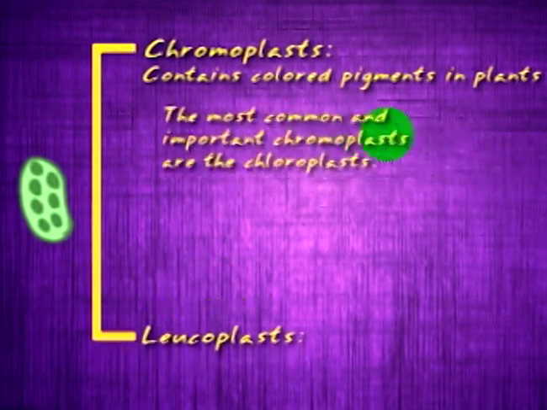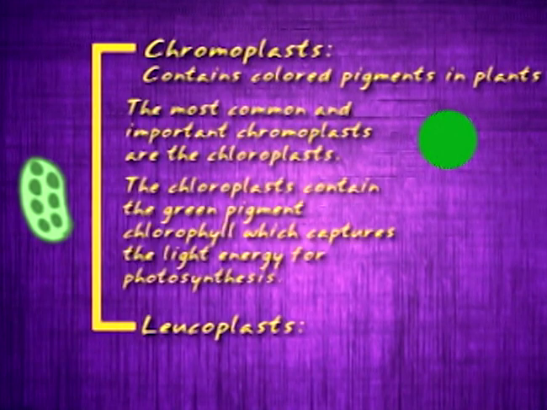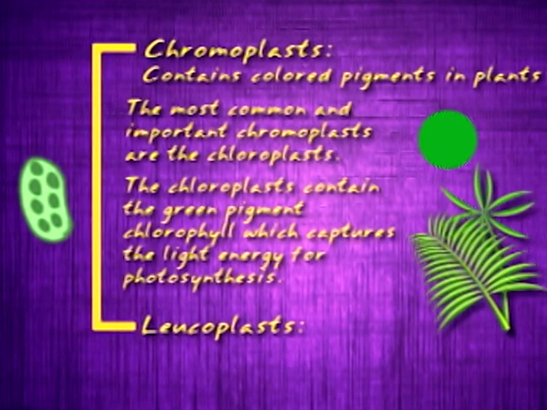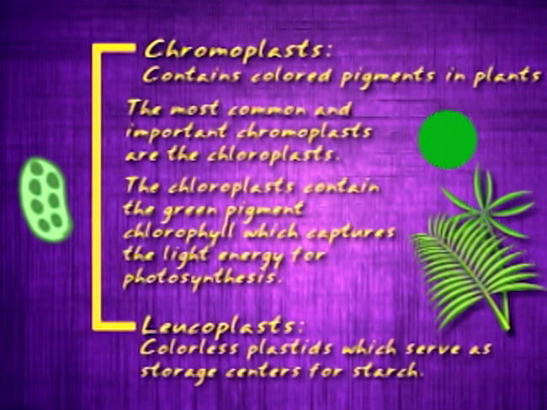The most common and important chromoplasts are the chloroplasts. The chloroplasts contain the green pigment chlorophyll, which captures the light energy for photosynthesis. Thus, the chloroplast is the site for photosynthesis, without which life will not be possible on Earth. Leucoplasts are colorless plastids which serve as storage centers for starch.